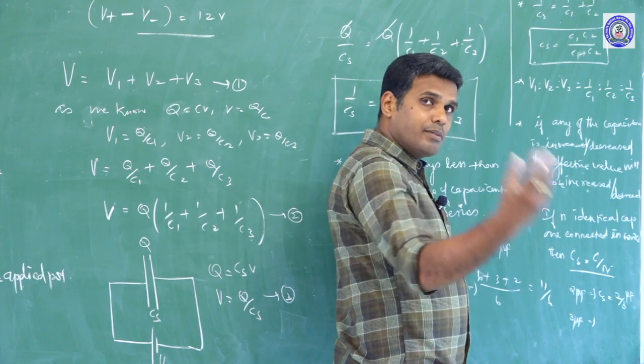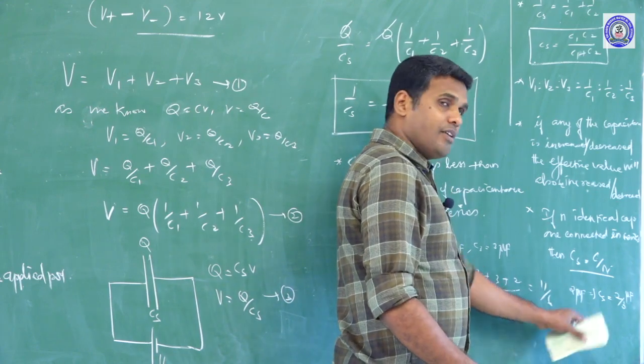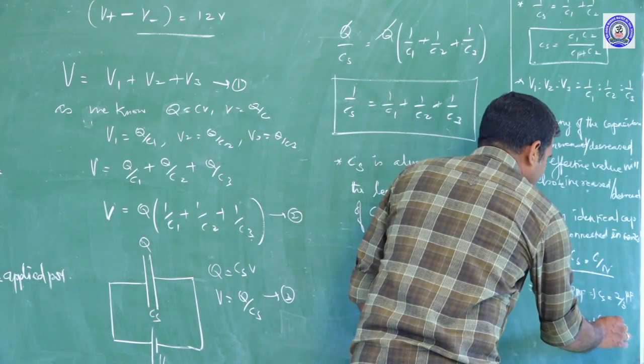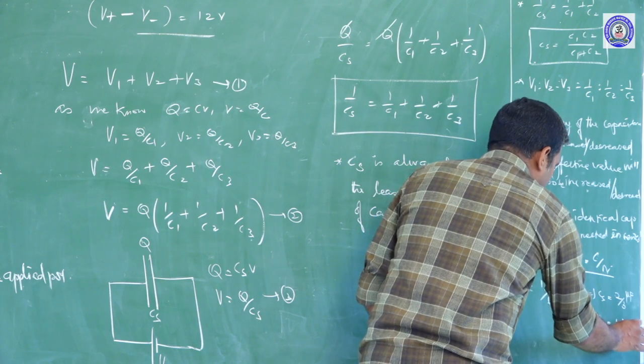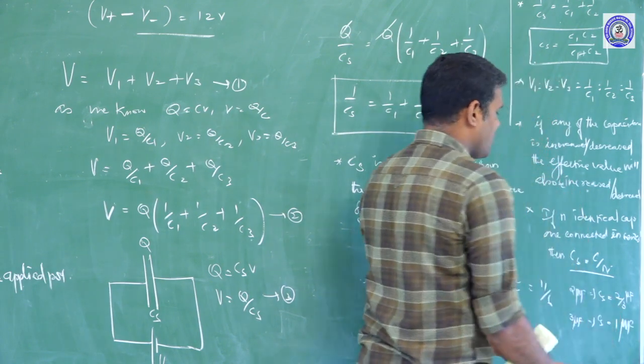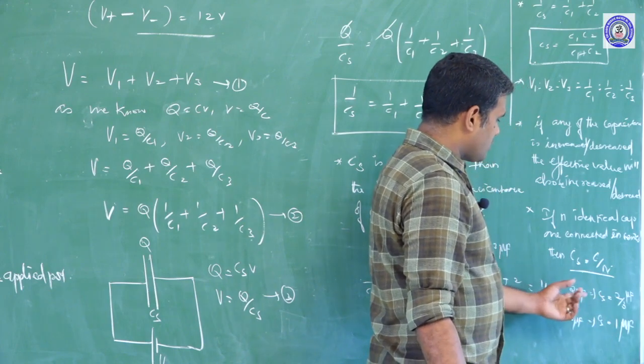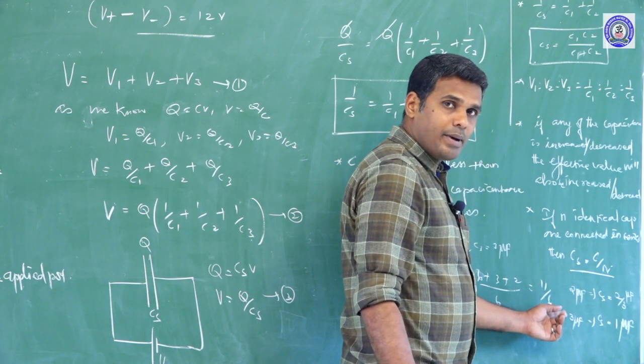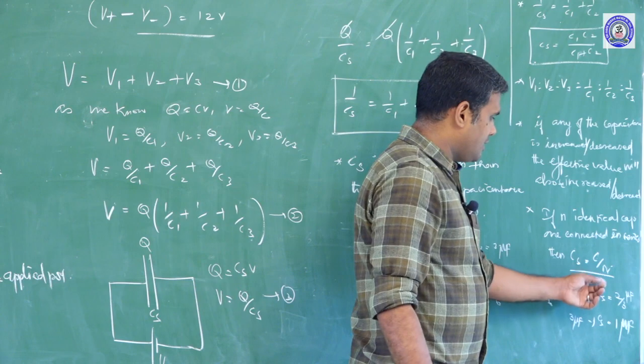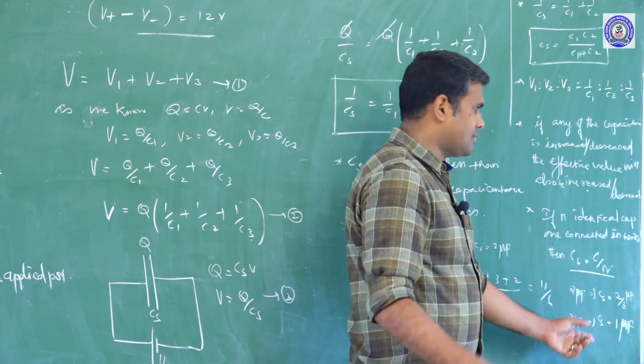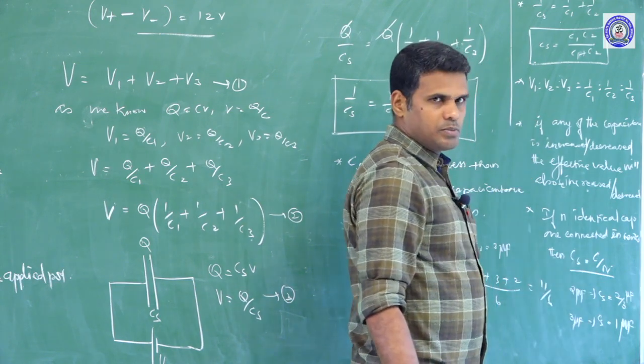If I have 3 microfarad capacitors, what is the effective value here? Cs is equal to 3 by 3, which is 1 microfarad. So what happens here? 2 by 3 is less than 1. Now it is 1. So as the value of the capacitance of the capacitors increases, the effective value also increases. So this point can be explained here.